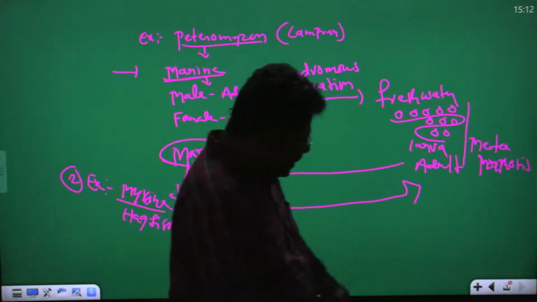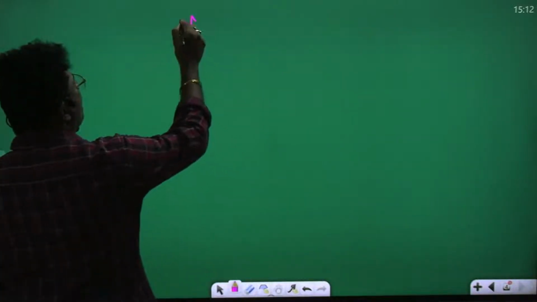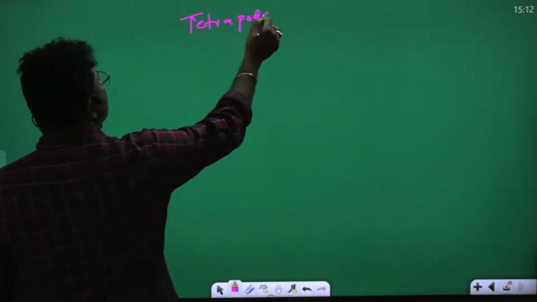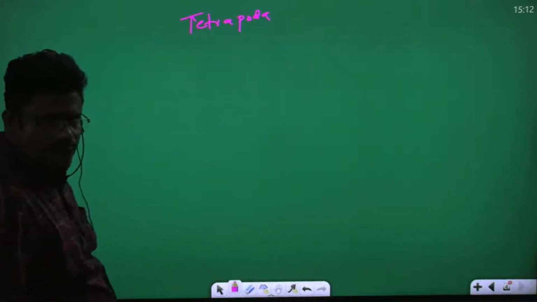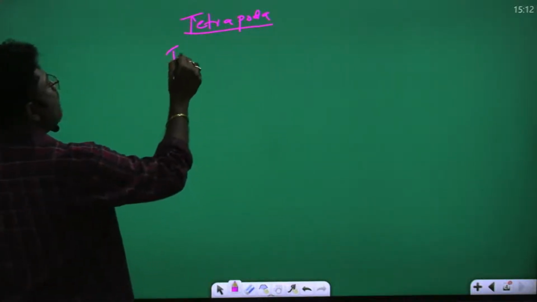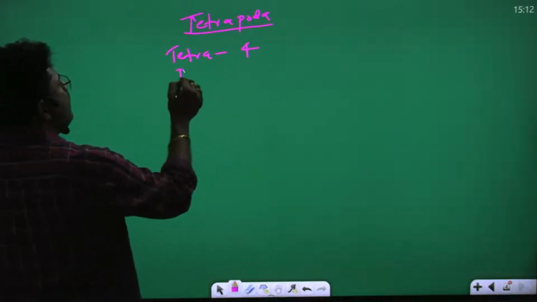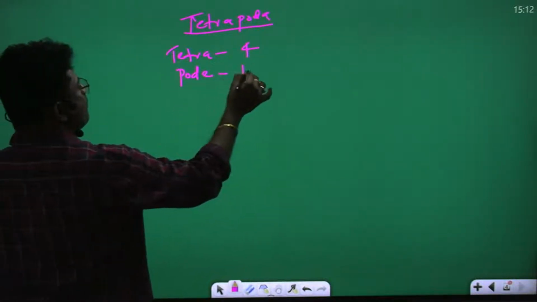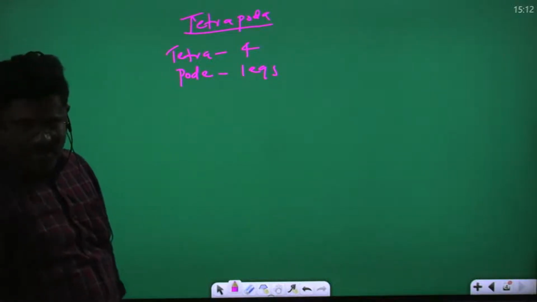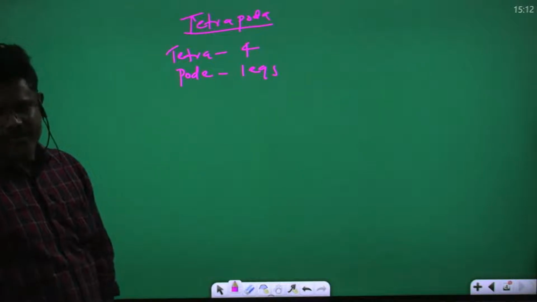Now that is completed. Next, we are going to Tetrapoda. What is Tetrapoda? Tetra means 4, poda means legs. They have 4 legs. Tetrapoda means they have 4 legs.